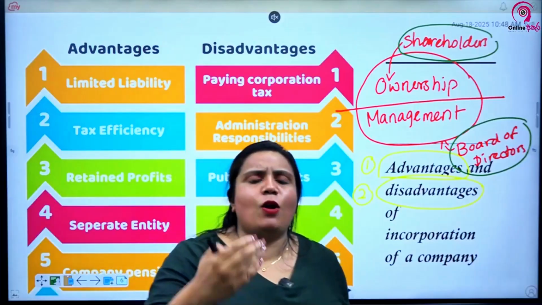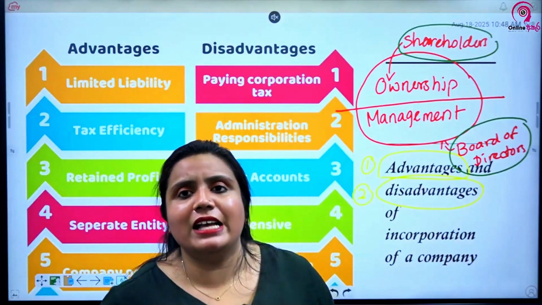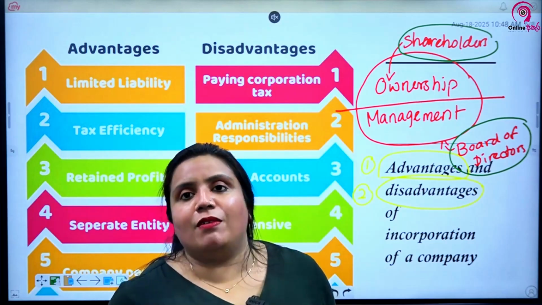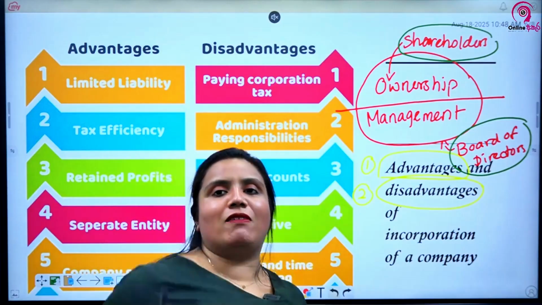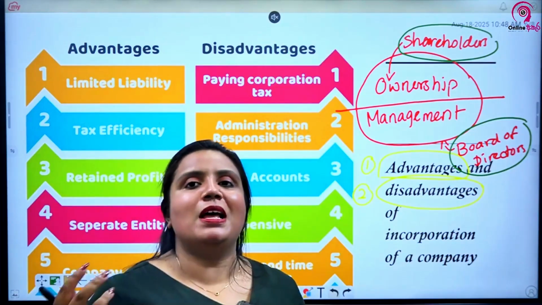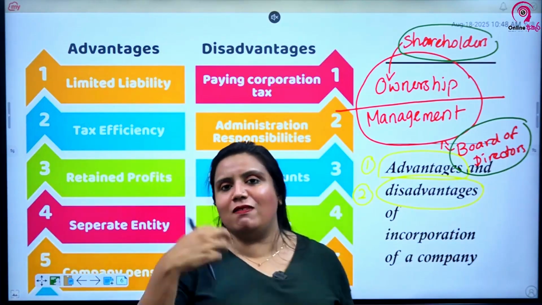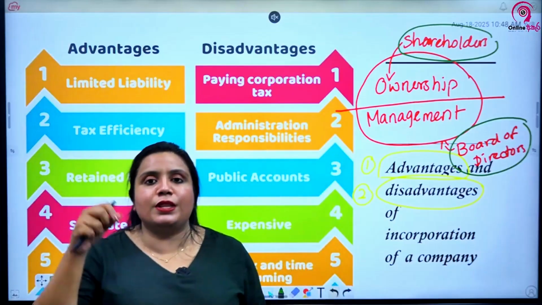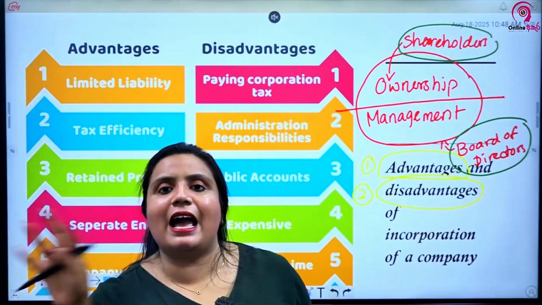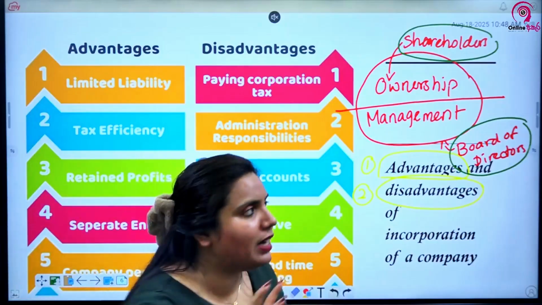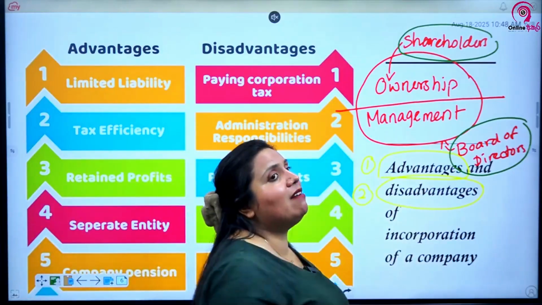Board of directors are not bothered about anything else but their salary. All of us will always think about ourselves first. Whenever there is a problem, before thinking about anyone else, we always think about ourselves first. So thereby, directors are more bothered about their salary, their bonuses and their increments, and not really bothered about the money that the shareholders have invested.